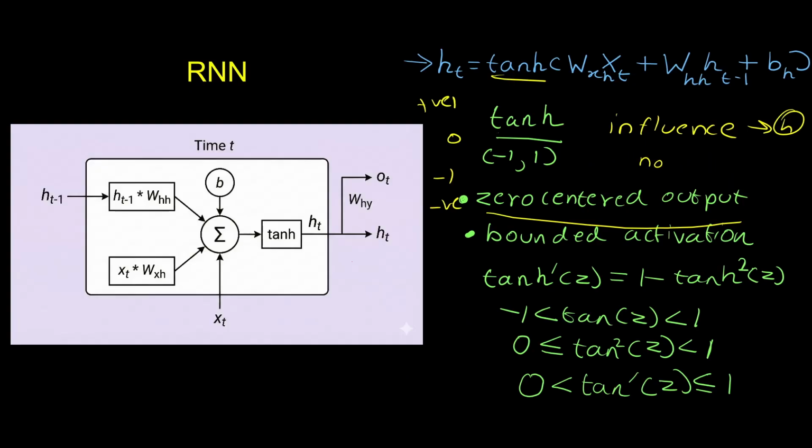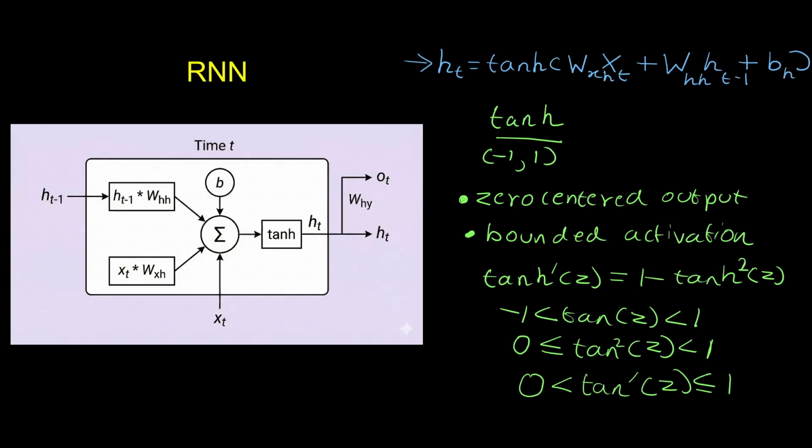So the next reason is the bounded activation. Tanh ranges from -1 to 1. Now the derivative of Tanh is the gradient. The derivative is the path through which the gradient flows. So we need to calculate the derivative, which is 1 minus tanh squared z. Here z is nothing but the computed output before the activation function. Tanh ranges from -1 to 1. The square of tanh ranges from 0 to 1, as the square of a negative number starts from 0 and 1 is 1.